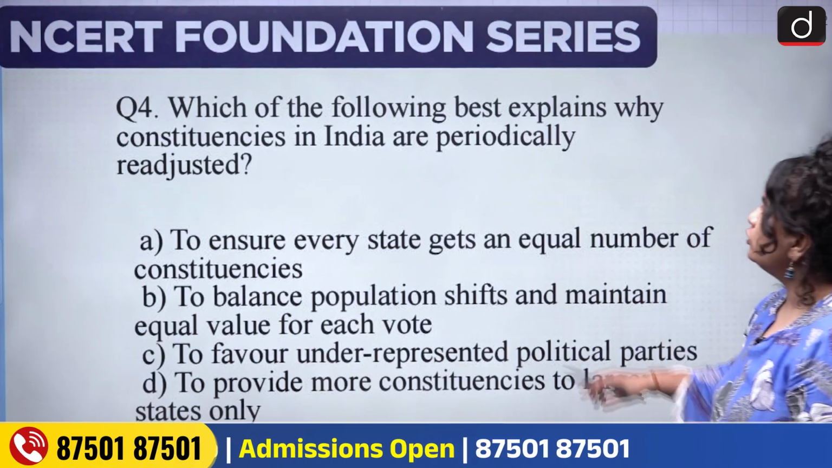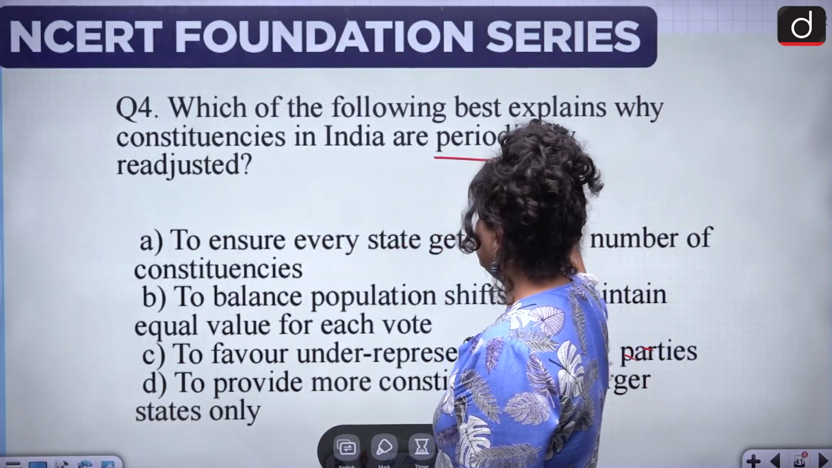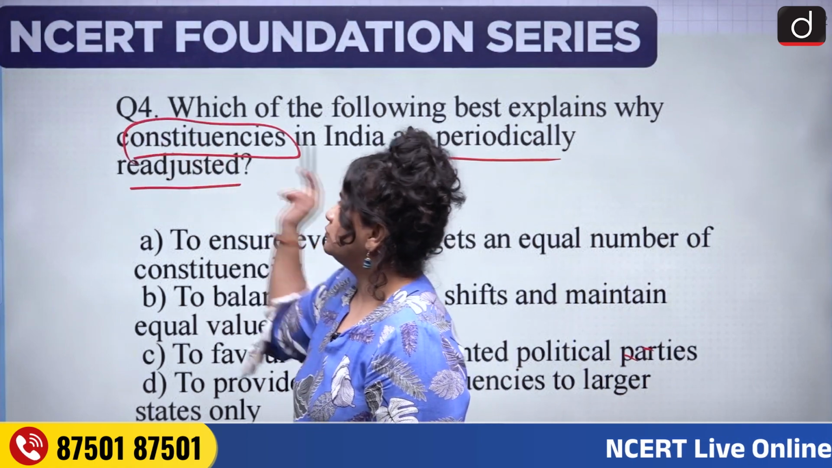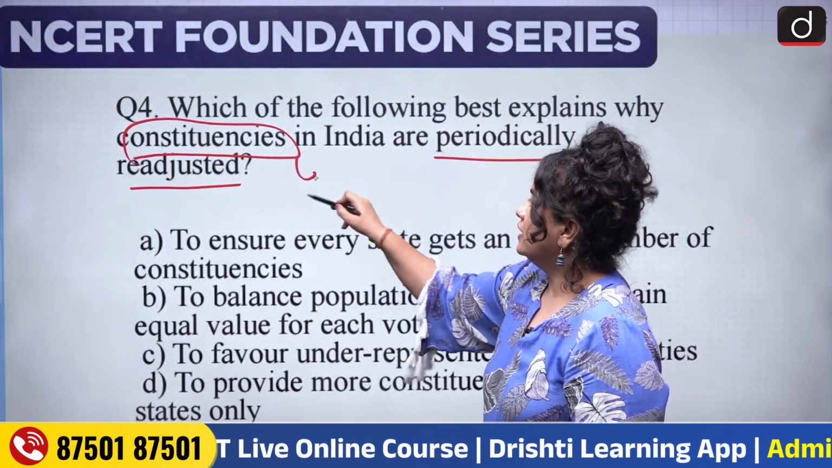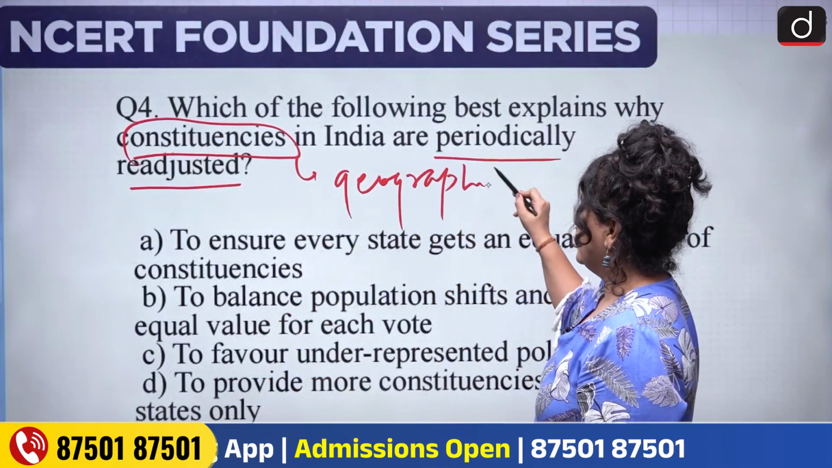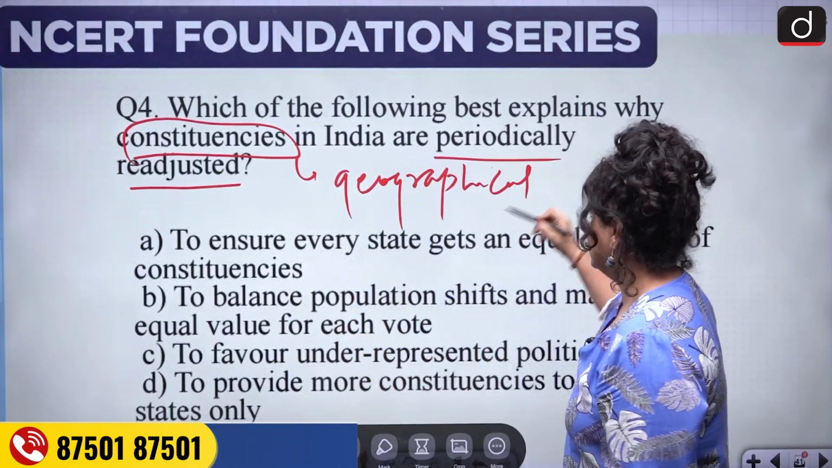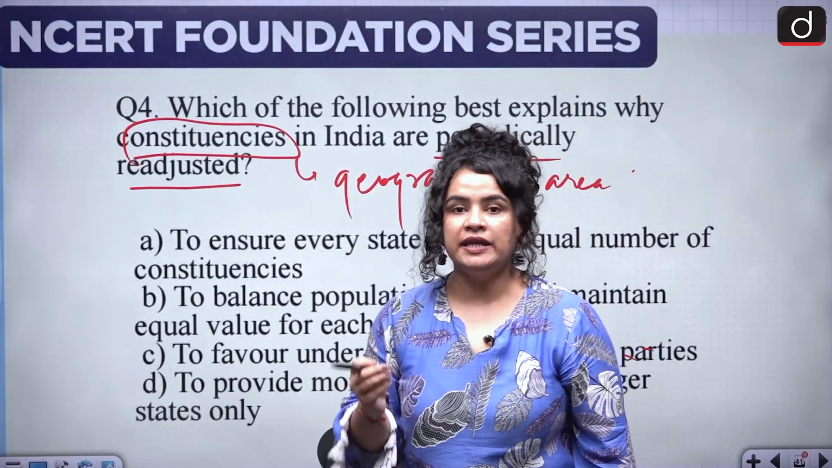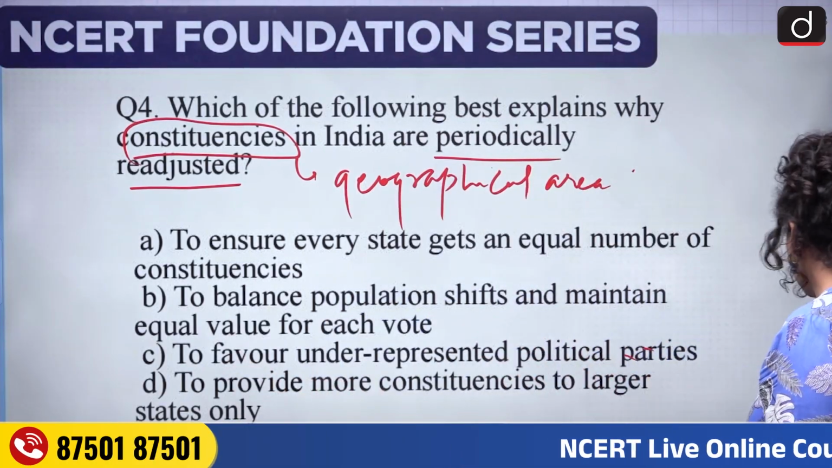Question 4: which of the following best explains why constituencies in India are periodically readjusted? Now let's try to understand this concept of constituencies first. What is a constituency? A constituency is basically a geographical area from where an MP is elected. Okay. Now these constituencies are periodically readjusted. Let's try and understand why and how.